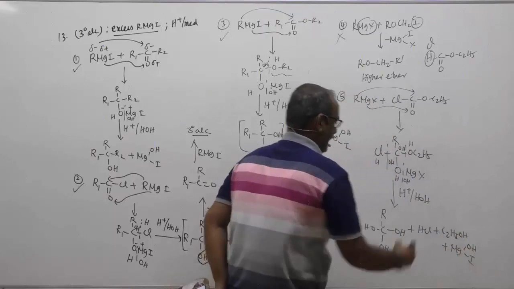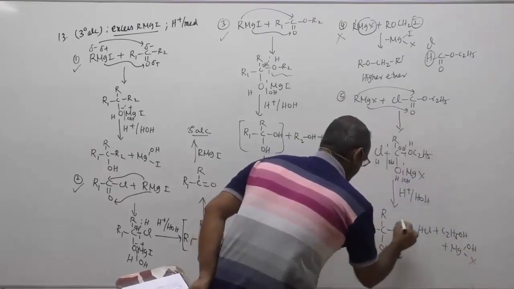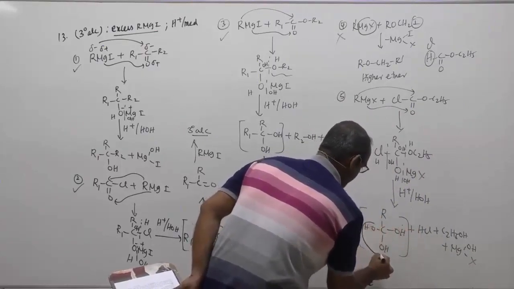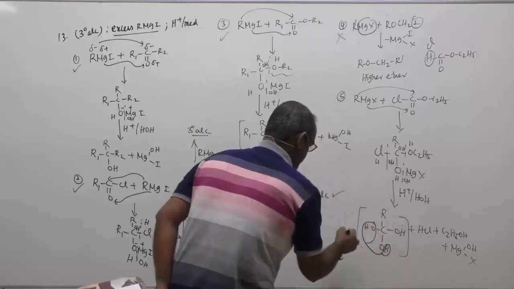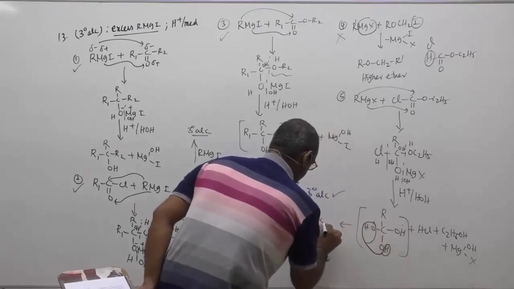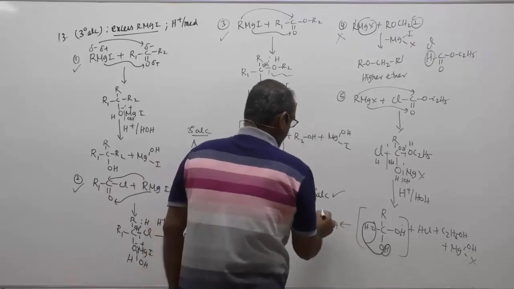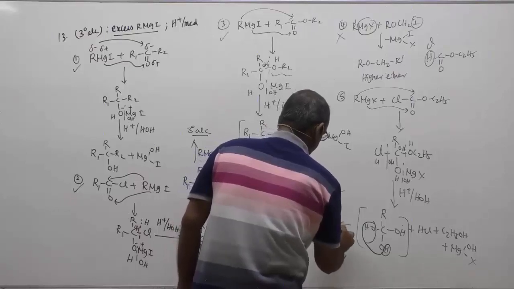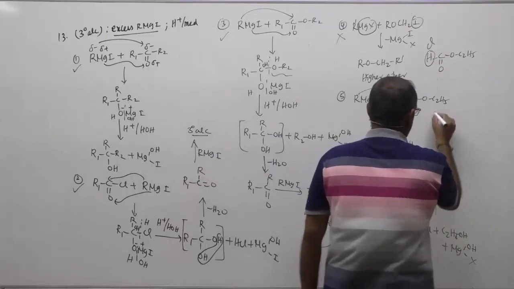Okay. Halide, whatever the halogen we have used, that will come here. Now gemtriol is unstable. It eliminates water, children. When it eliminates water, then it forms your corresponding RCOOH. It forms RCOOH. That again cannot give you your corresponding, even if we treat this with Grignard reagent. Now what about your acids upon treatment with Grignard reagent?